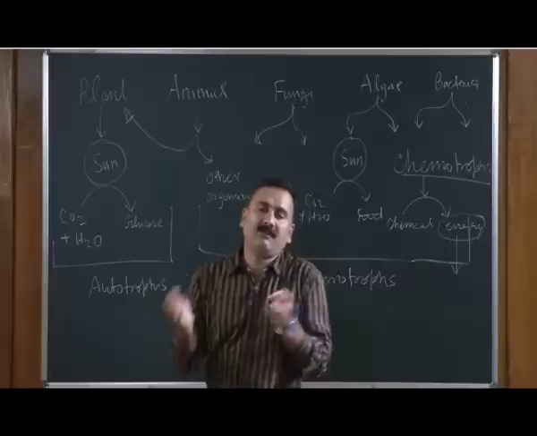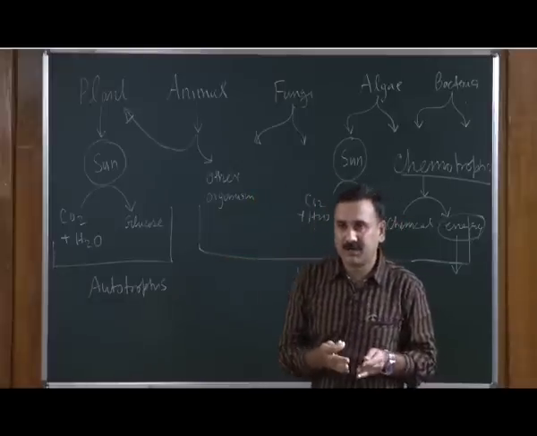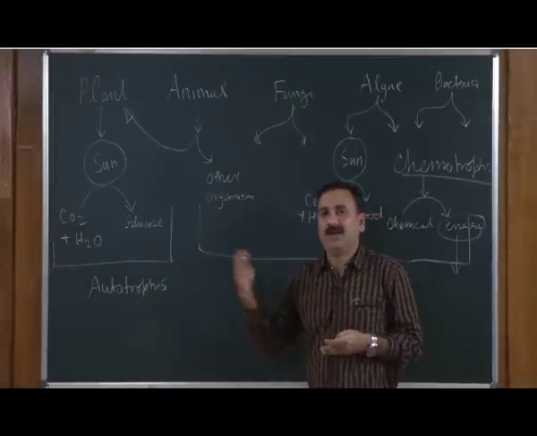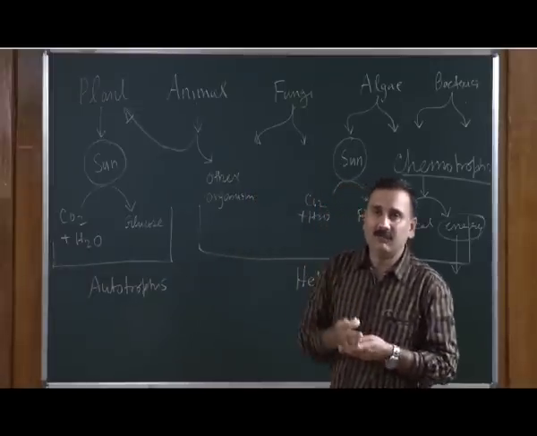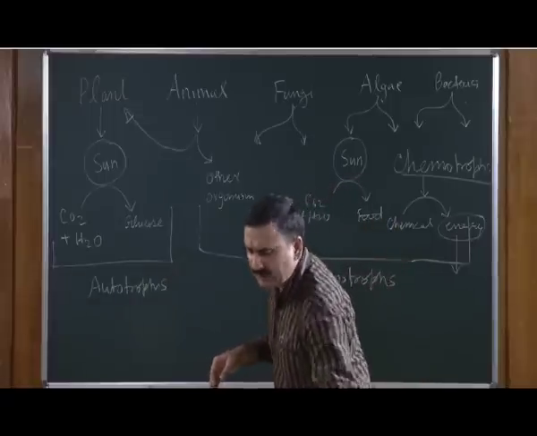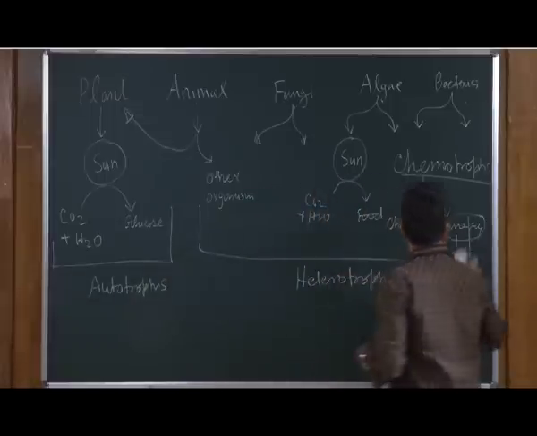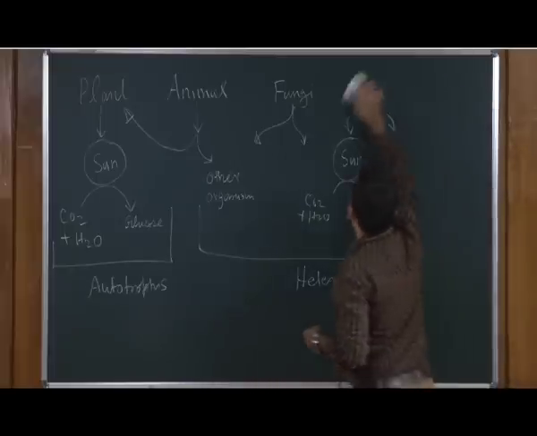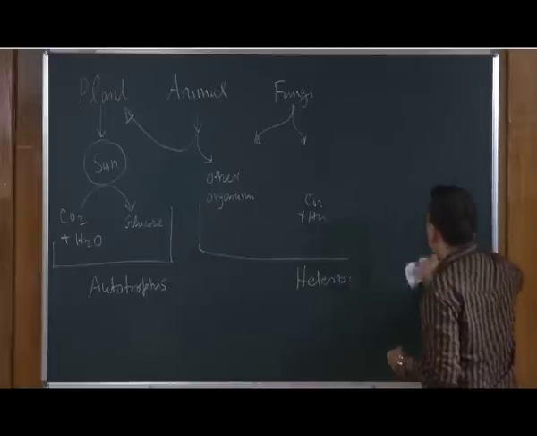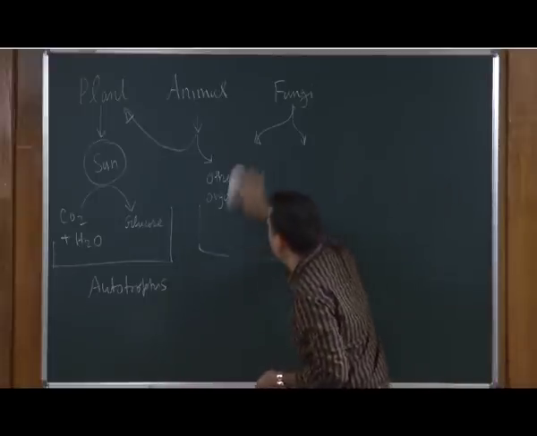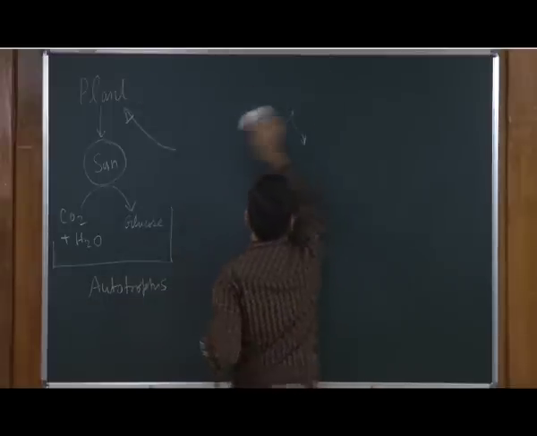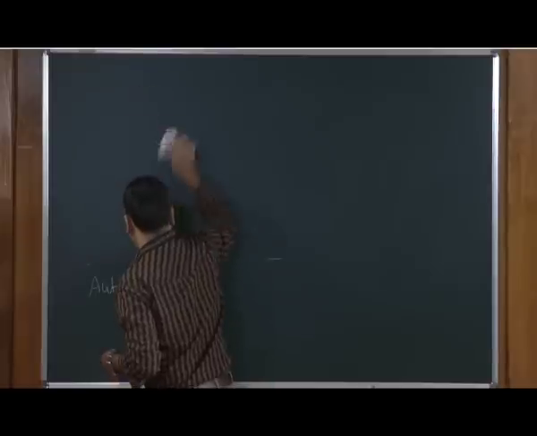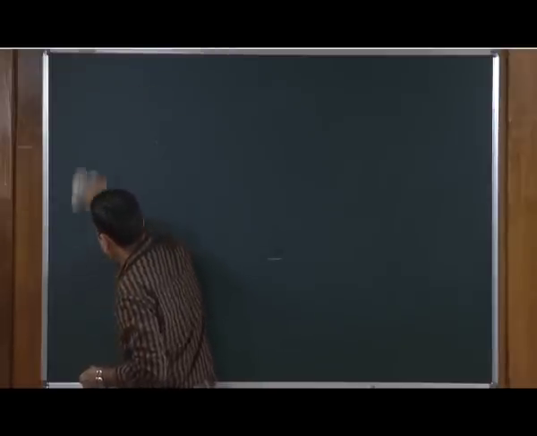So, chemotrophs are a very exclusive class of organisms, and they are mainly found in places where the sunlight cannot go, such as very deep oceans. So, let us take a deeper look at how these 2 classes of organisms are interacting with each other and sharing the food as well as the energy between them. So, we have 2 classes of organisms, one is autotrophs and the other is heterotrophs.